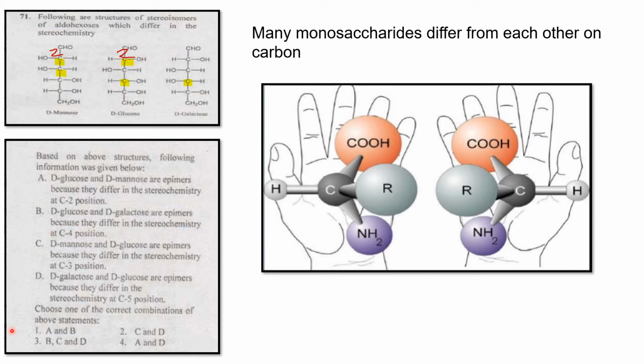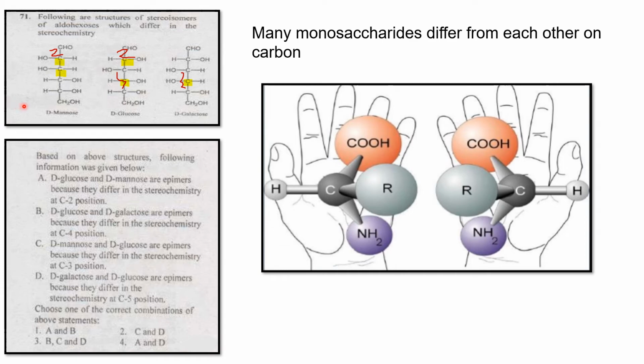Now let's see the third carbon. If the third is also possible, we will check. D-mannose and D-glucose are epimers because they differ in the stereochemistry at the C3 position. Let's see the C3 position of D-mannose and D-glucose. Count from top to bottom: 1, 2, 3.